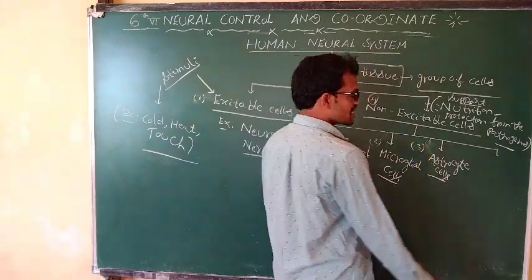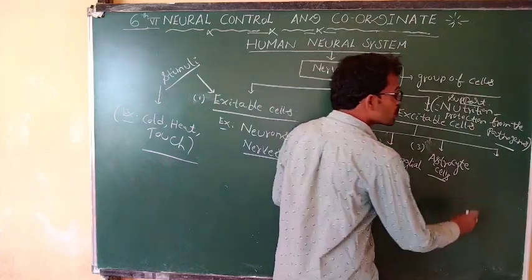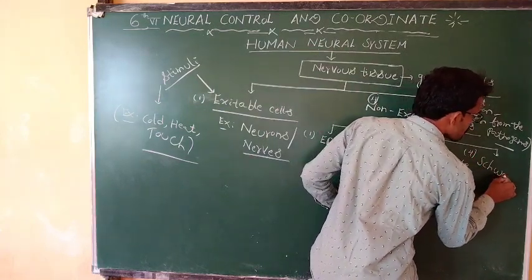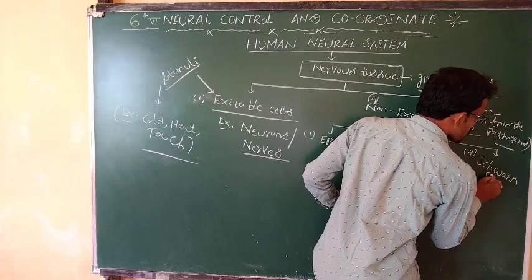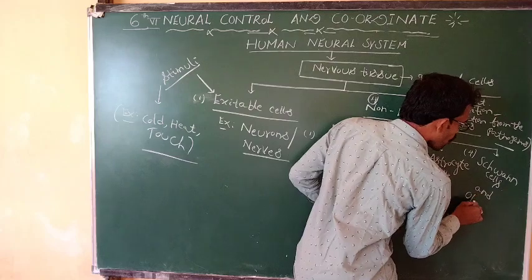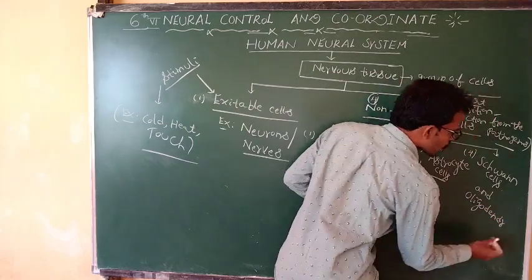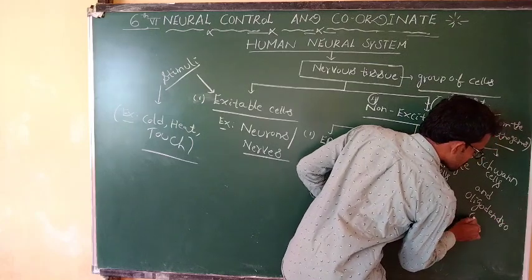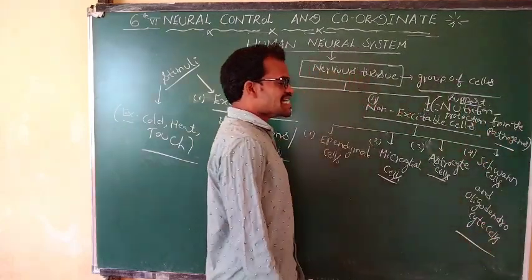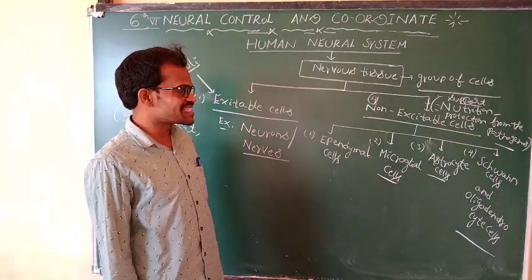And the fourth important type, after the astrocytes, is Schwann cells and oligodendrocytes. Schwann cells, and Schwann is a scientist, and also oligodendrocyte cells.